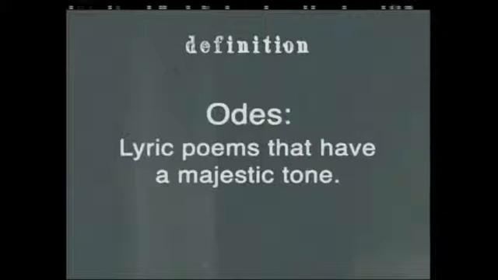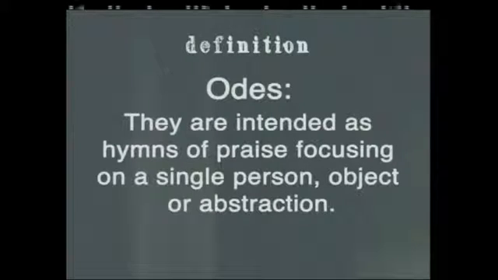Originally, music accompanied odes, and they are examples of lyric poems. Here is a definition of an ode. Odes are lyric poems that have a majestic tone. They are intended as hymns of praise, focusing on a single person, object, or abstraction. The function of an ode is to uplift its subjects to a higher level by praising it at length.